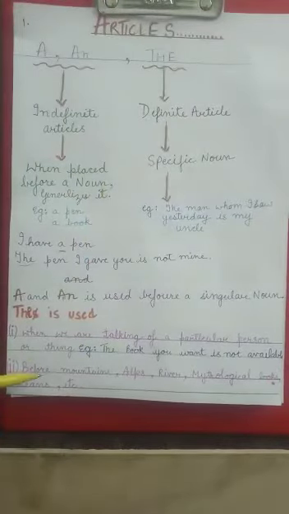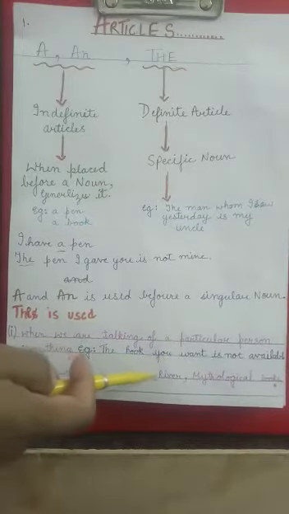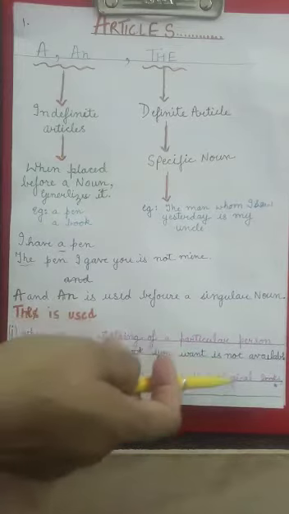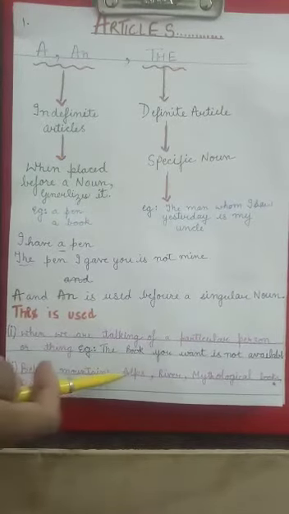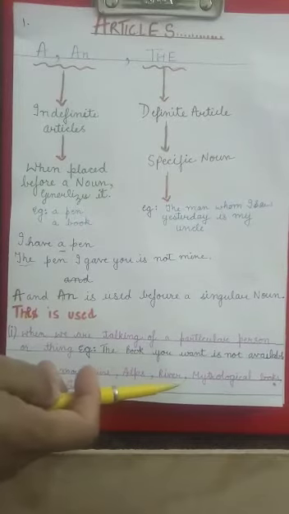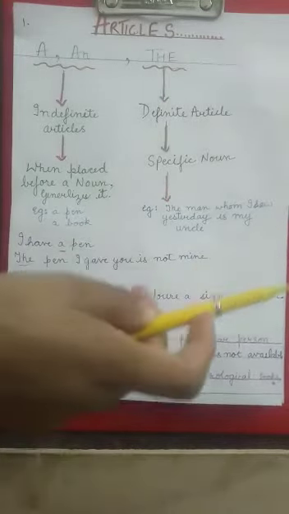Now the is also used before the names of mountains, Alps, rivers, mythological books, oceans, etc. For example, the Mount Everest, the Ganga, the Ramayana.